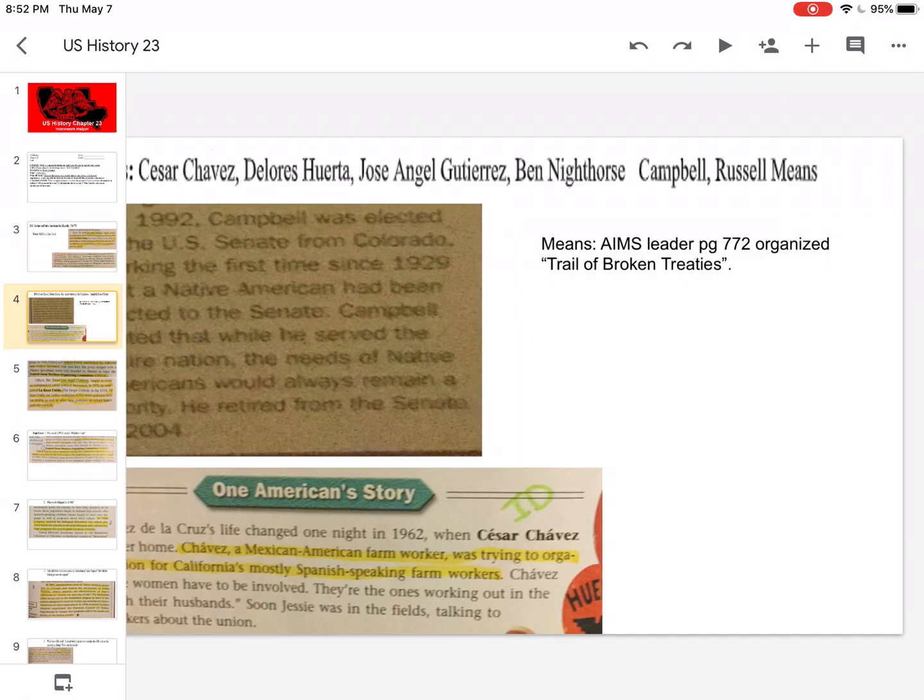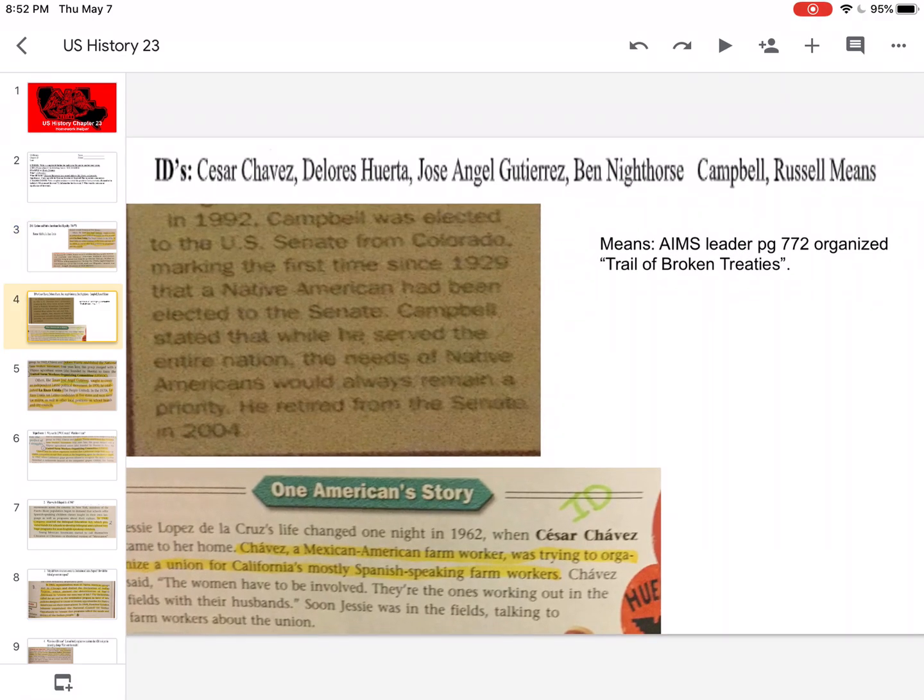Next we have IDs. So first off, let's do Night Horse here. He was a Native American who was elected to the U.S. Senate in 1992. It was the first time that a Native American had been elected to the Senate since 1929. Then we have Cesar Chavez. Cesar Chavez was a civil rights leader, fought for the rights of farm workers, and helped create the United Farm Workers Union.